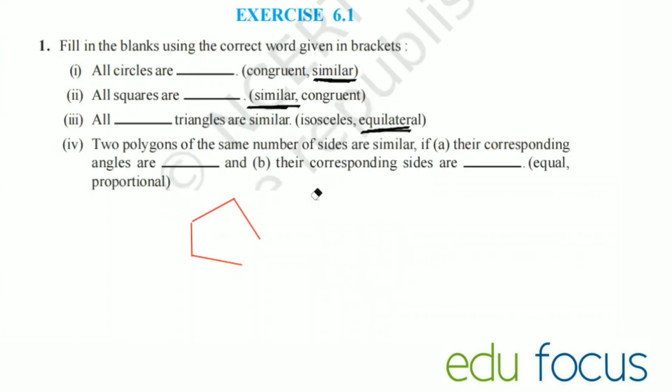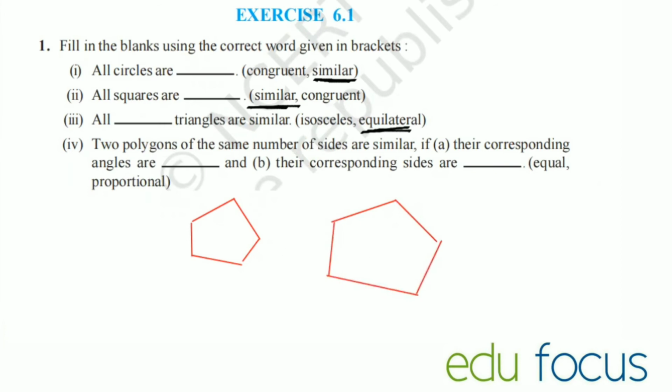When they are similar, I will tell you now. They are similar when their corresponding angles are the same. The angles should be the same.